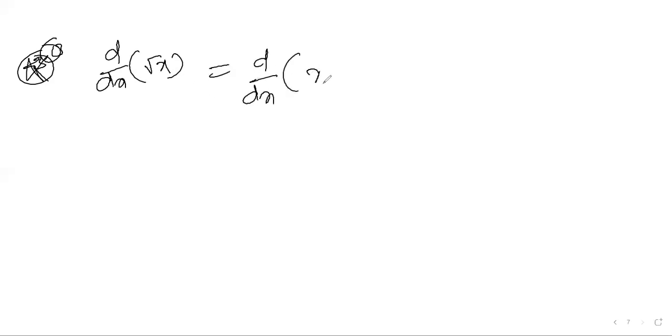Next, third example. This is a very important thing actually. One more example I'll take because the formula is very important. Let us take d by dx of root x. For this case, you can understand root x is nothing but x power 1 by 2. Clear? We know the formula, d by dx of x power n is n into x power n minus 1. So the same formula you can apply here to solve the problem.